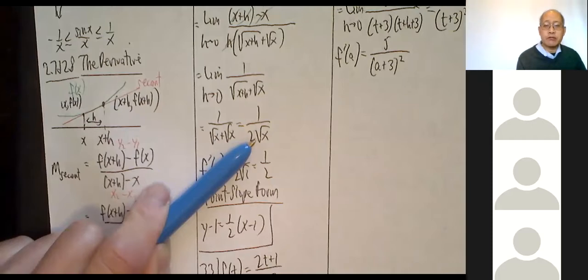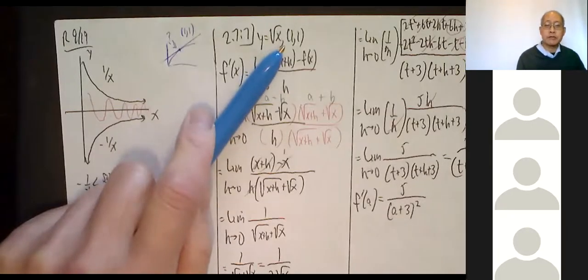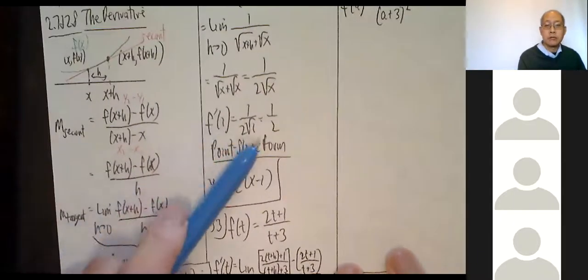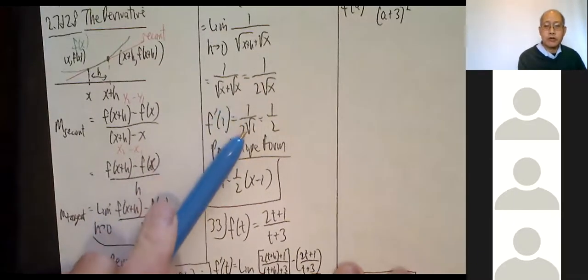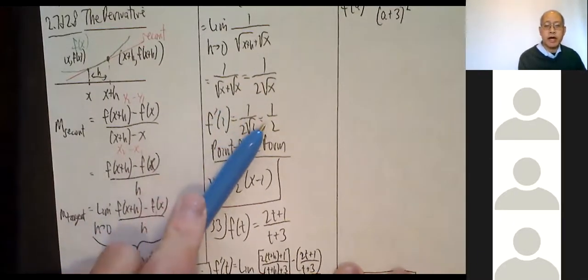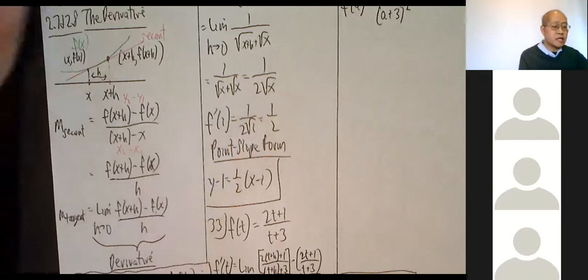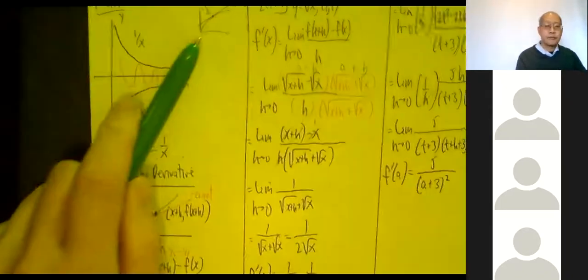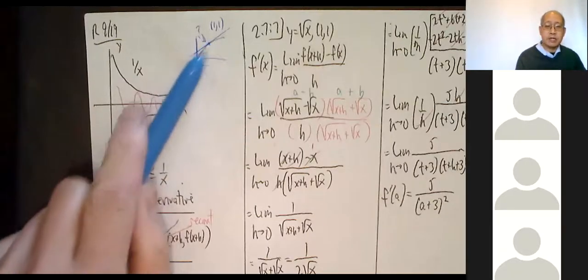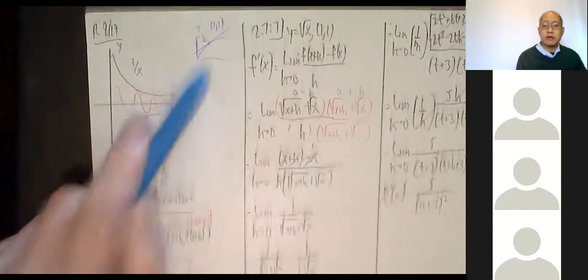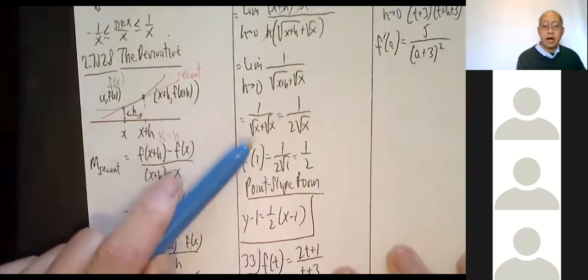So now if I want the derivative anywhere, I just plug in whatever they tell me to. They tell me to plug in x equals 1. Plug in 1. 1 over 2 radical 1 is 1/2. So the slope of the tangent line is 1/2. Right there, m is 1/2. If I want the slope somewhere else, like what's the slope at 4, I plug in 4.